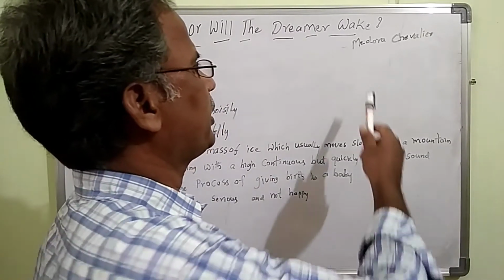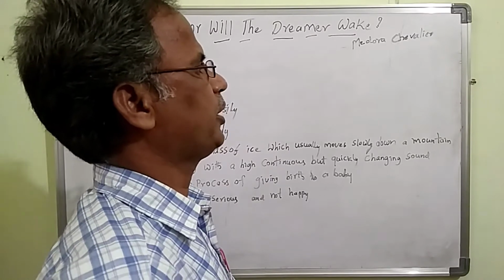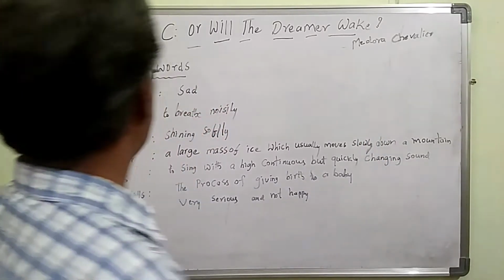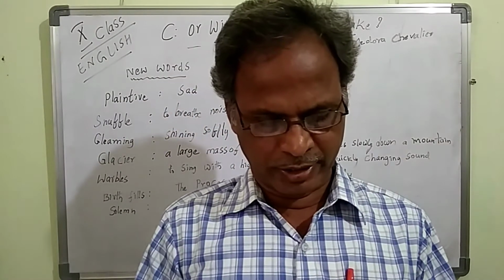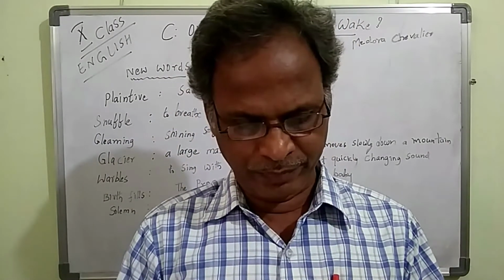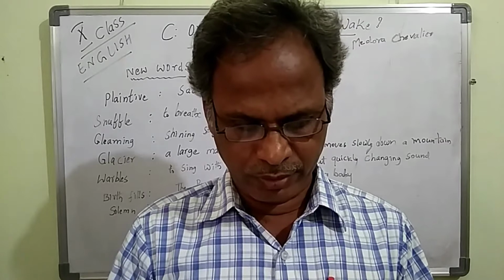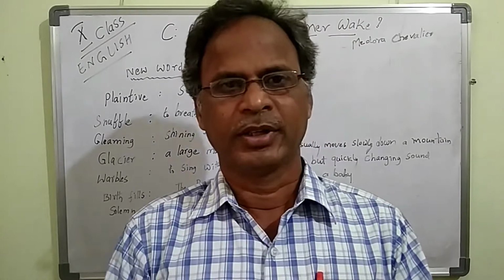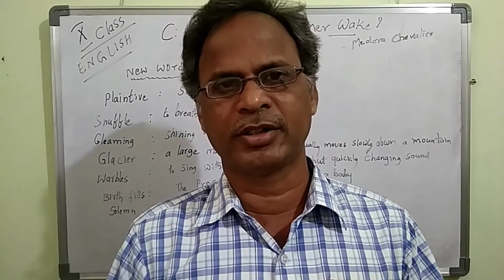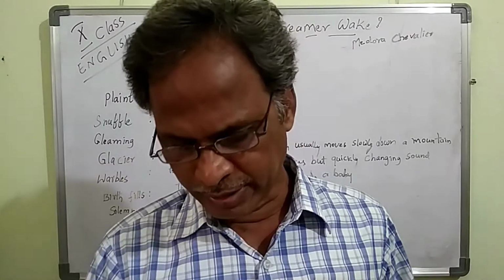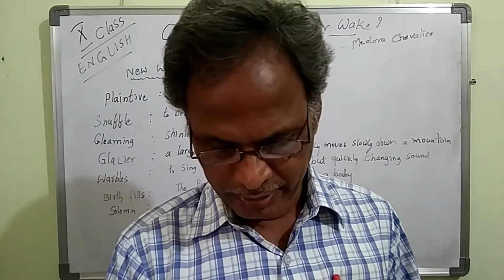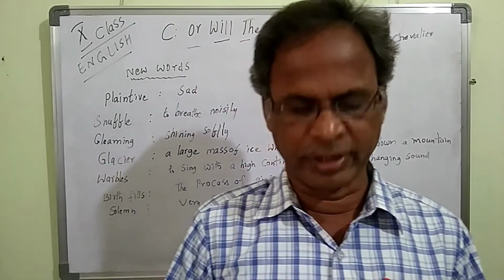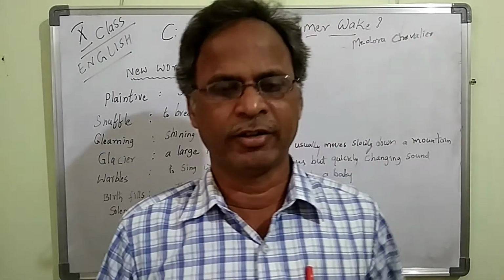This is a poem written by Medora Chevalier, and this is the poem. It is related to environment, and to protect the environment, these three lessons are given to you. And B poem reading is also about the environment, how the creatures, animals and birds disappear in this environment, and why we don't take care of protecting the environment.